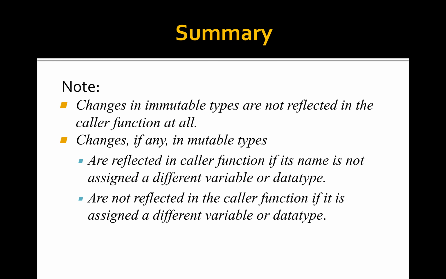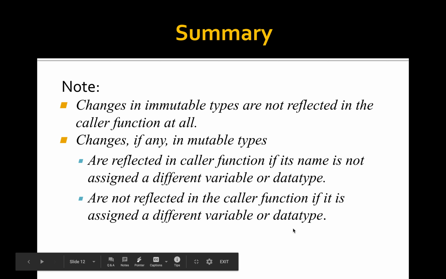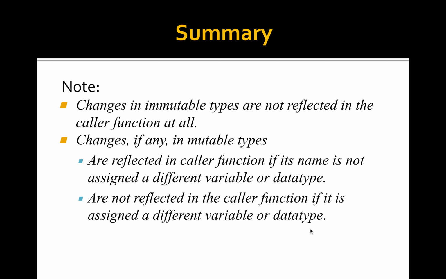So what do you understand from this? Changes in immutable types are not reflected in the caller function at all. In the first example, we saw that. Next, changes, if any, in mutable types are reflected in the caller function if the name is not assigned to a different variable or data type. That was our second example. And changes, if any, in mutable types are not reflected in the caller function if it is assigned to different variables or data types. I think you will be clear on these three points with the previous examples.